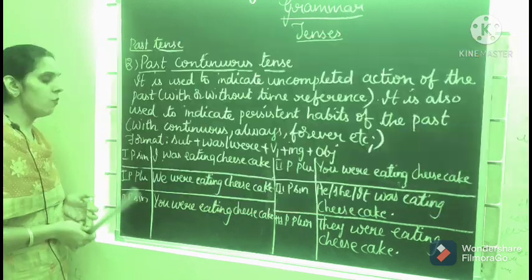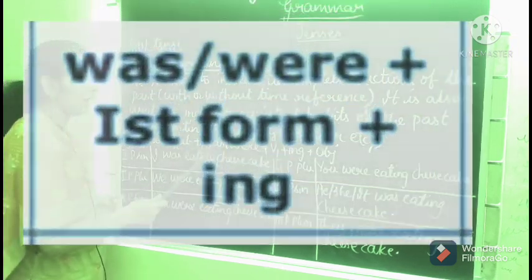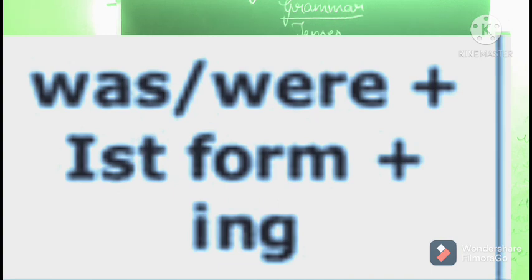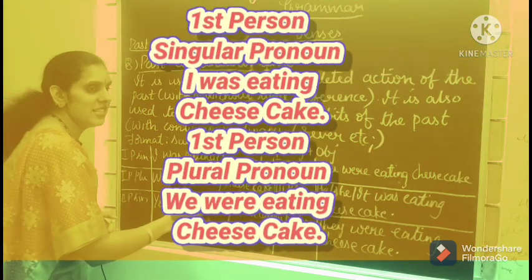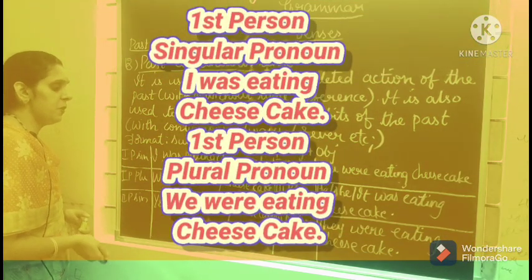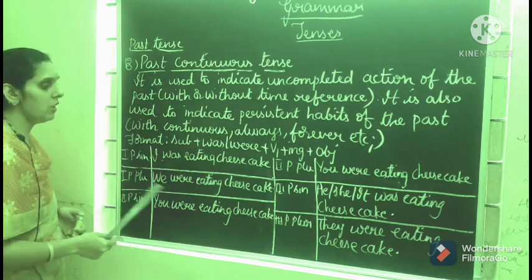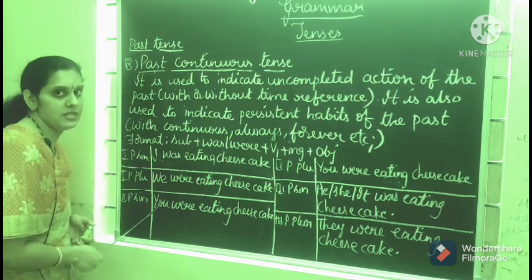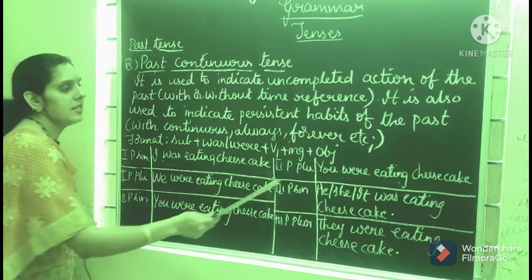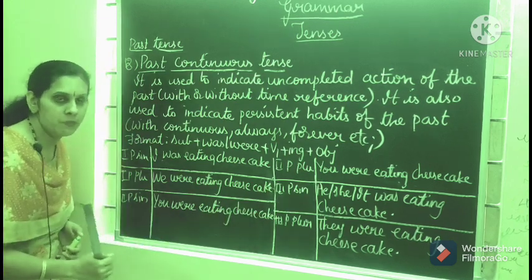Okay, see here, what is the format? Subject plus was or were plus V1 plus ing plus object. Like we can say for first person singular, I was eating cheesecake. First person plural, we were eating cheesecake. We use was for singular except for second person singular, because second person singular and second person plural pronouns are the same.